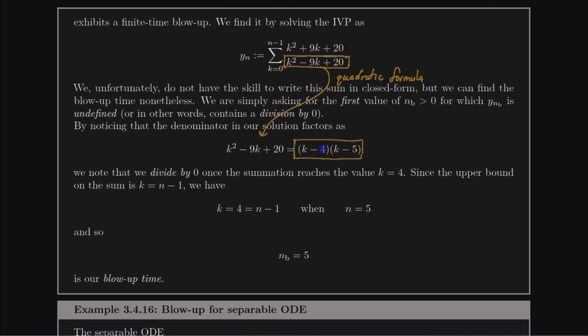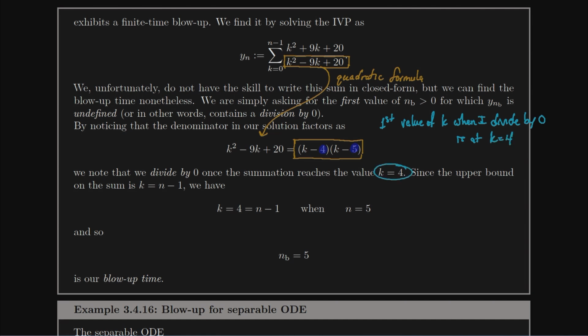Well, in this case, it says it's equal to 0 when k is 4 or k is 5, of which the first value of k when I divide by 0 is at k equals 4. Okay, it's the smaller of the two numbers, k equals 4.